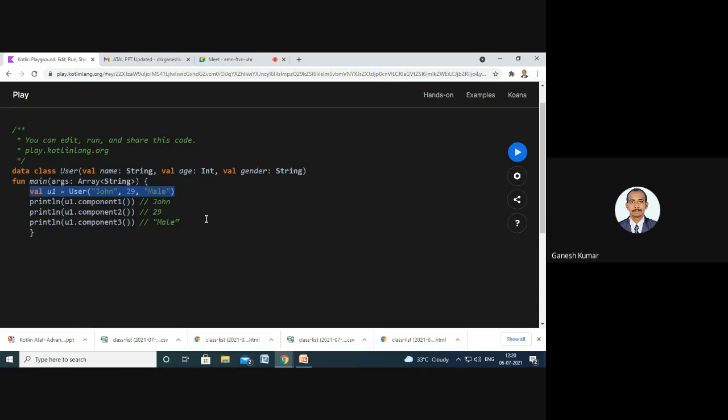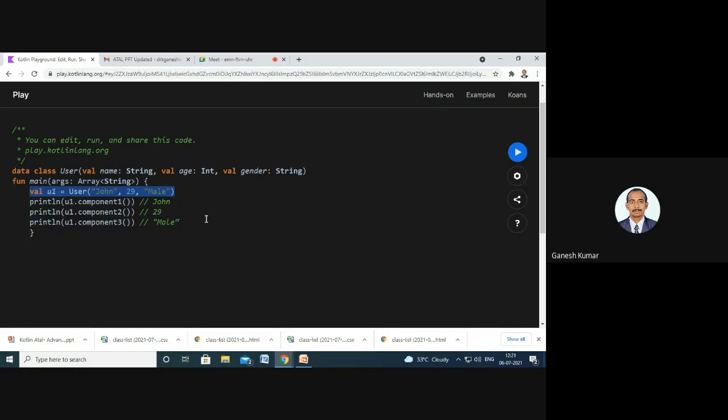We can easily extract those values of the components with the help of the component function, and we have to specify the number in which the parameter is located. Like 1 indicates the name, 2 indicates the age, and 3 indicates the gender.